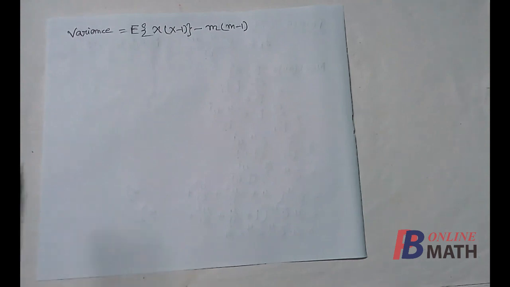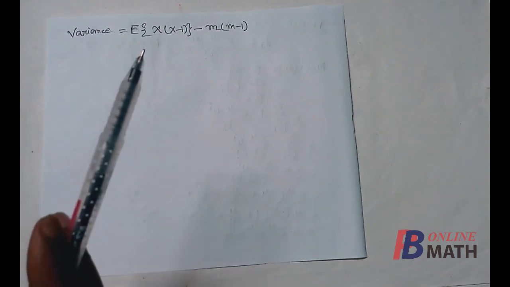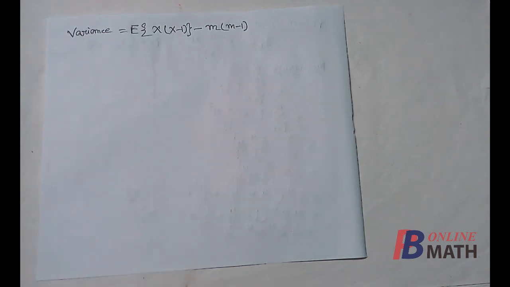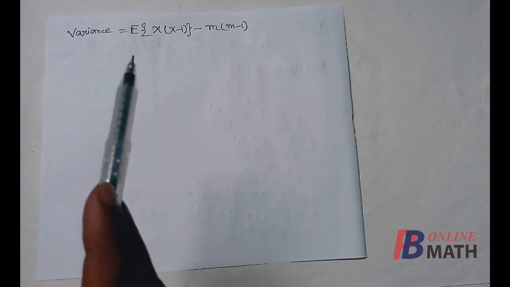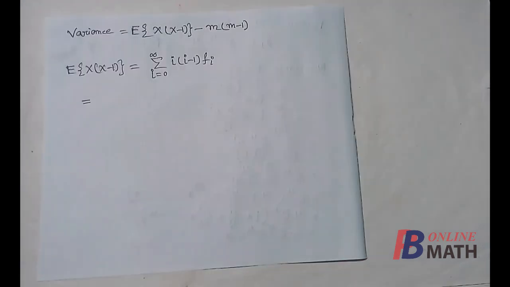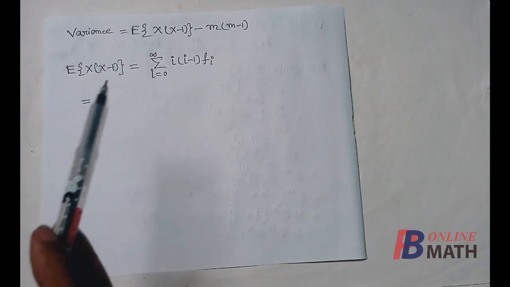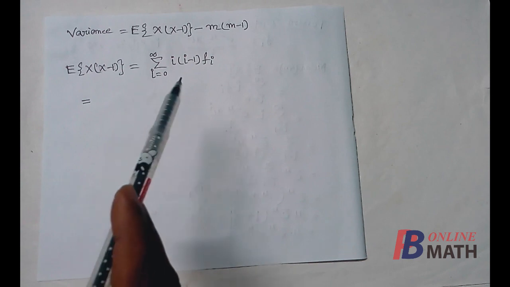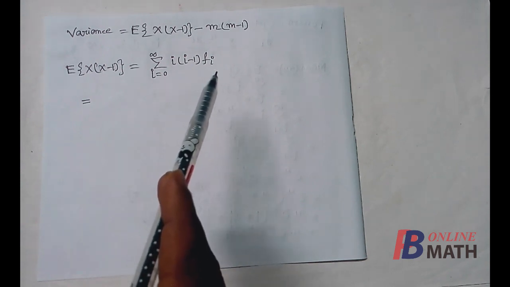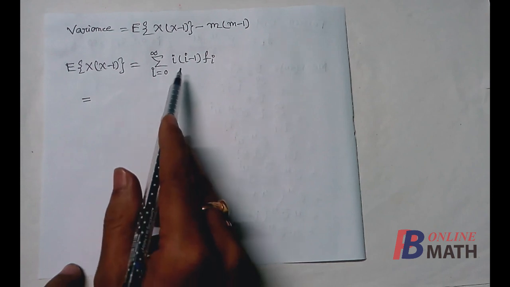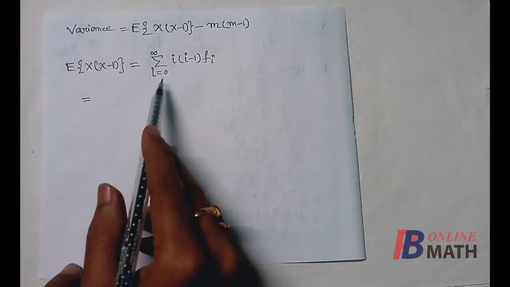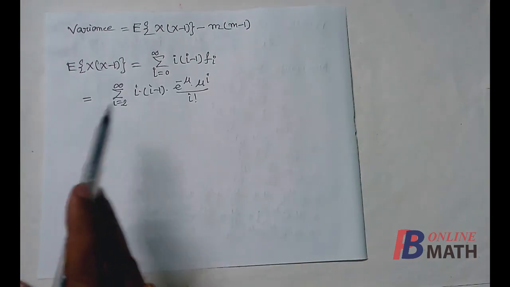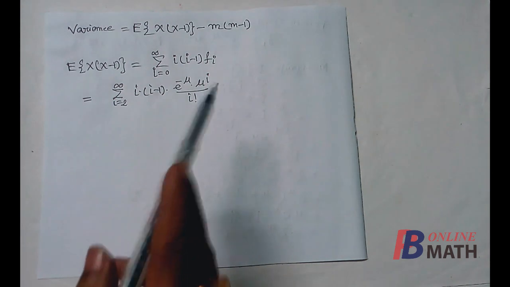To find the variance, we shall use this formula again. Variance is E of x into x minus 1 minus m into m minus 1. To find the variance, we first find the expectation of this. By the formula, expectation of x into x minus 1 is equal to summation over the spectrums, that is from i equal to 0 to infinity, i into i minus 1 multiplied by the mass. Similarly, if we put i equal to 0 here, we find that the value is 0. If we put i equal to 1, then it becomes 0. So we write i equal to 2 to infinity, and we have replaced the value of the mass fi.